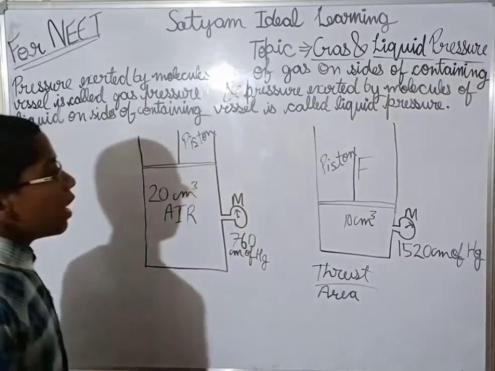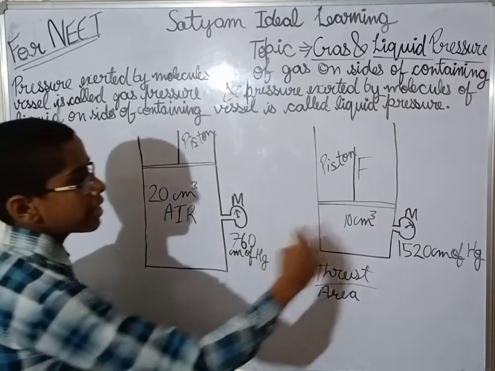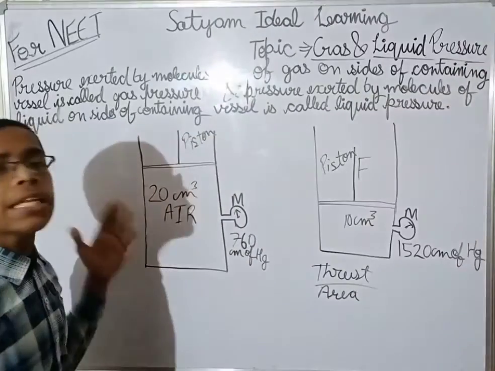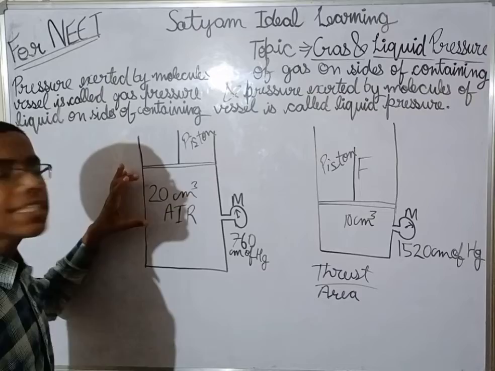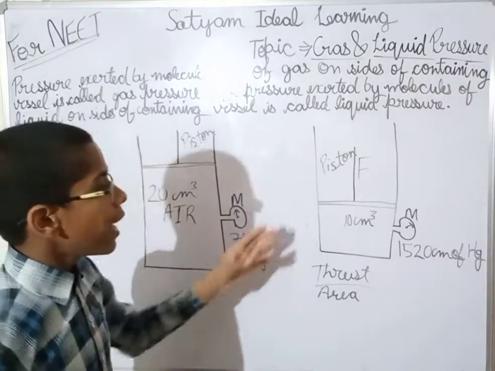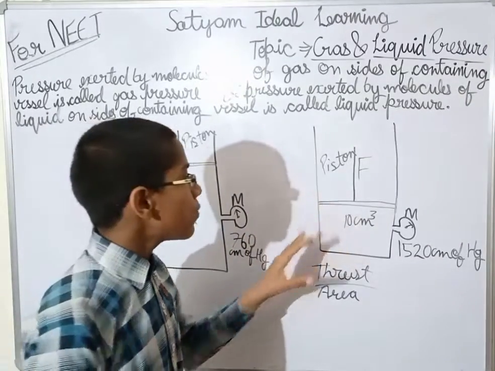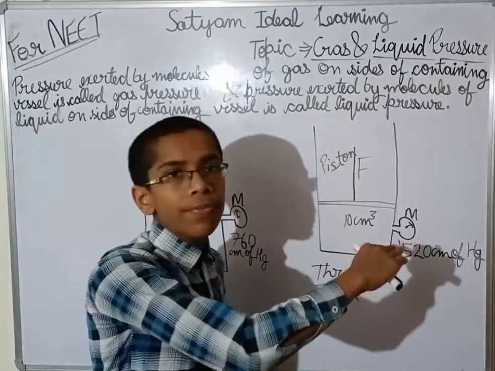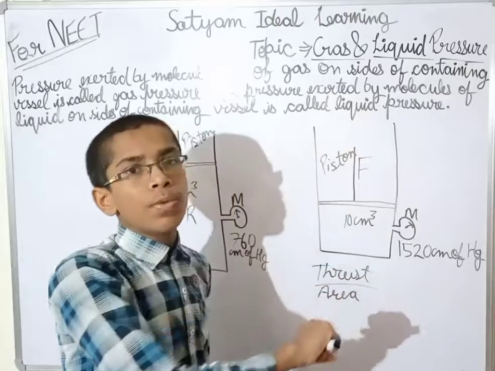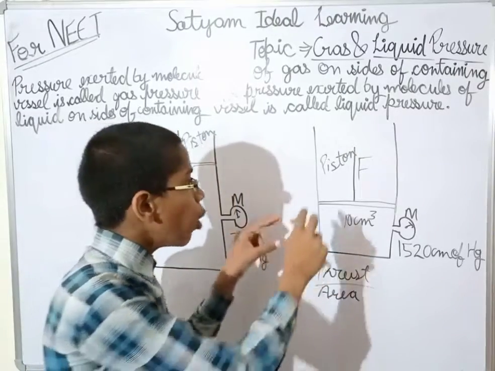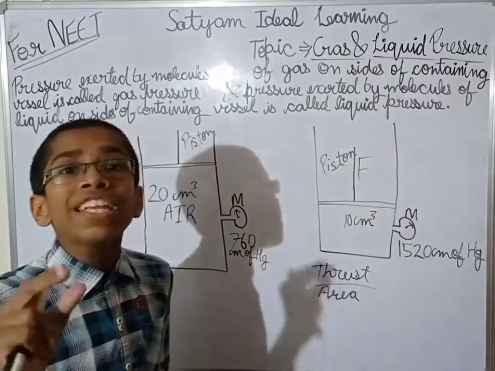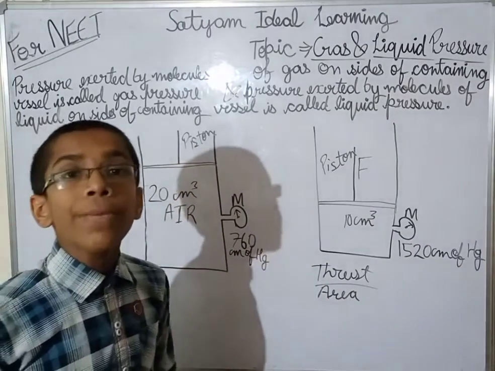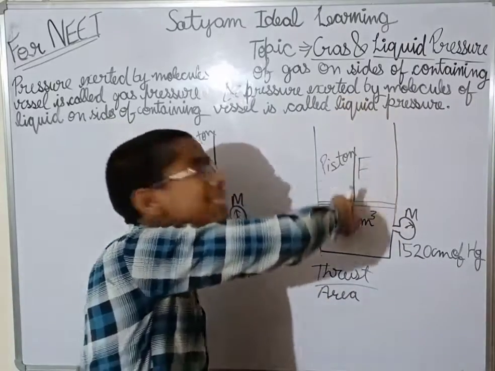See, this was the initial pressure and this is the final pressure. In the initial state, the volume was 20 centimeter cube, and in the final state the volume is 10 centimeter cube. We have decreased the volume to half. When we decrease the volume to half, the molecules in per unit volume become double, because we are compressing it.